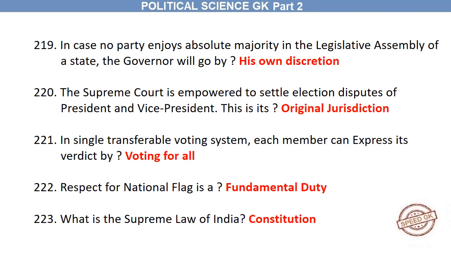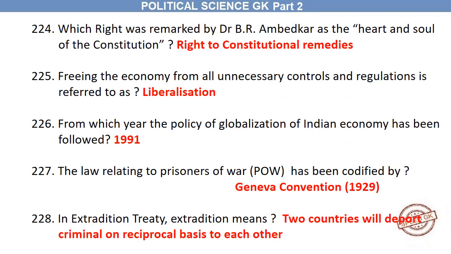What is the supreme law of India? Constitution. Which right was remarked by Dr. B.R. Ambedkar as the heart and soul of the Constitution? Right to constitutional remedies. Freeing the economy from all unnecessary controls and regulations is referred to as liberalization. From which year the policy of globalization of Indian economy has been followed? 1991. The law relating to prisoners of war, POW, has been codified by Geneva Convention, 1929.